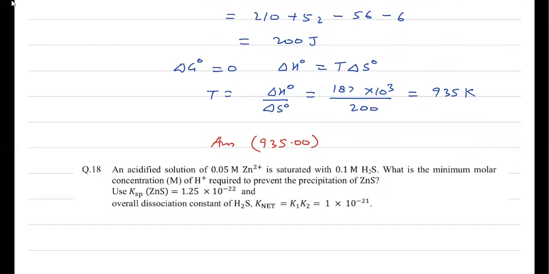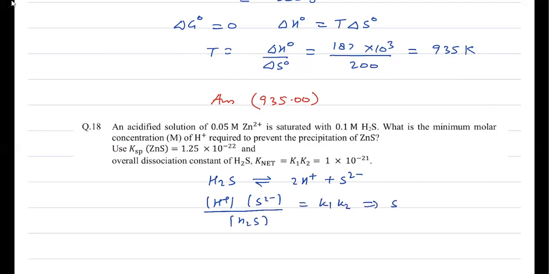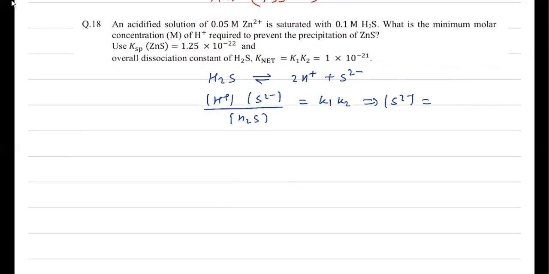So you know that H2S on dissociation will produce 2H+ and sulfide ion, and it is this H+ ion concentration that is regulated externally. So we can write H+ square into sulfide ion concentration divided by concentration of H2S is equal to K1 into K2. If you simplify, we get sulfide ion concentration is equal to 1 into 10 to the power minus 21 into concentration of H2S, 0.1, by H+ square.